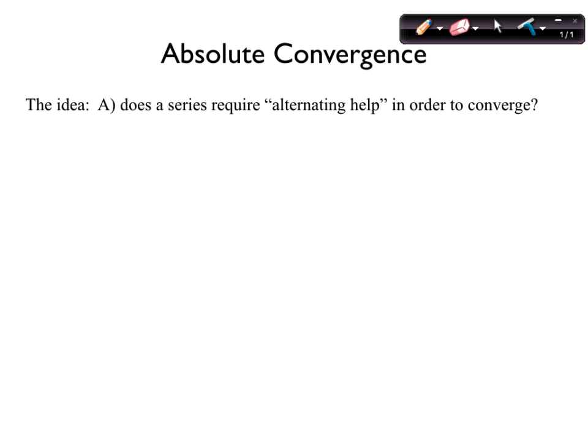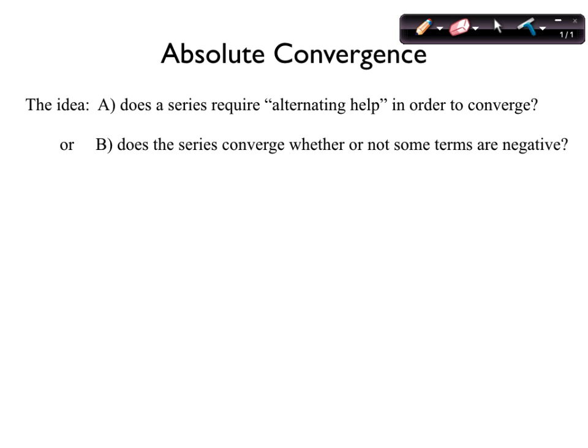So the idea of absolute convergence is, does a series require alternating help in order to converge? Or does the series converge whether it alternates or not?